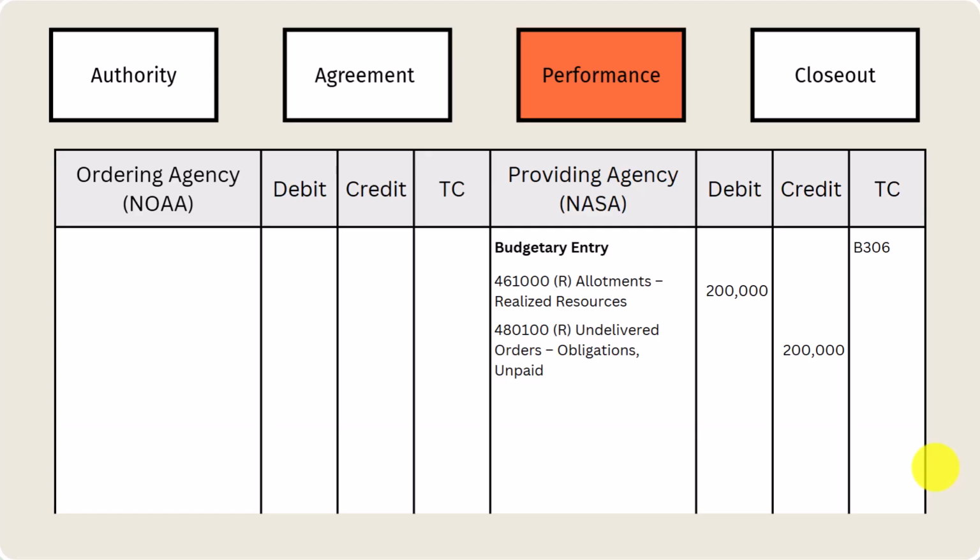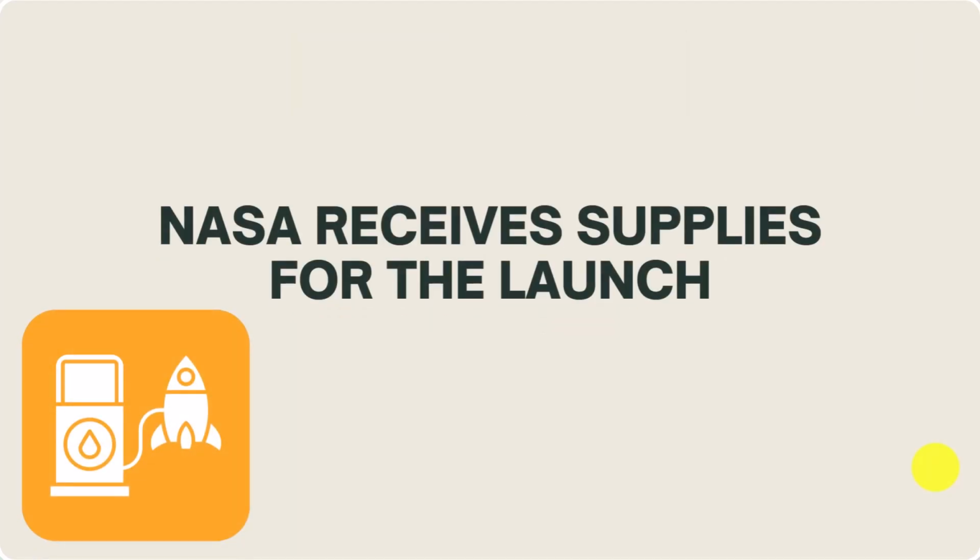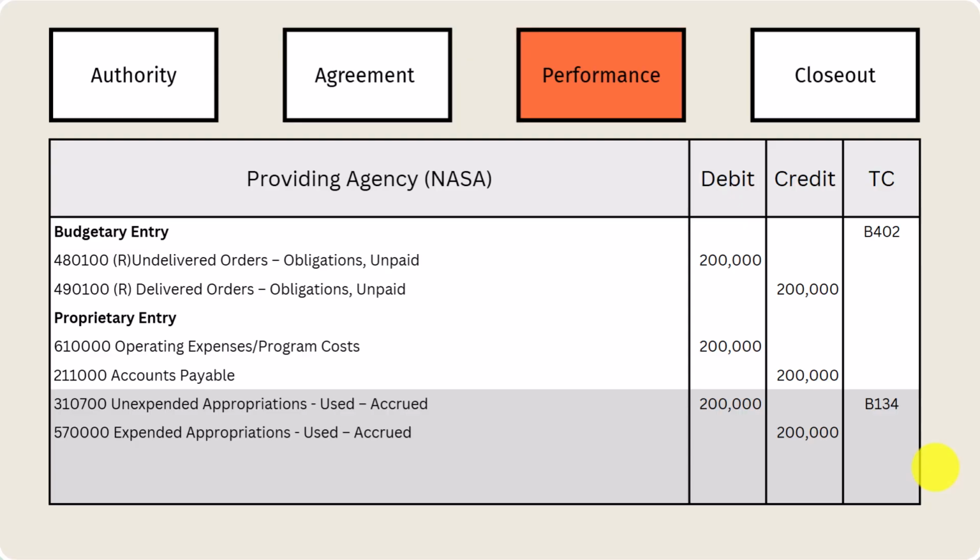And if you really think about this, NOAA's getting a great deal, right? They had an order for $200,000 and they're only paying for these supplies for the launch. It's like NASA's doing them a favor. Say, hey, you can use our equipment for free, but we're only going to charge you for the supplies. It's a great deal if you can get it. Now, NASA received the supplies for the launch. You'll see here, and we made this one a little bigger because there's a lot going on.